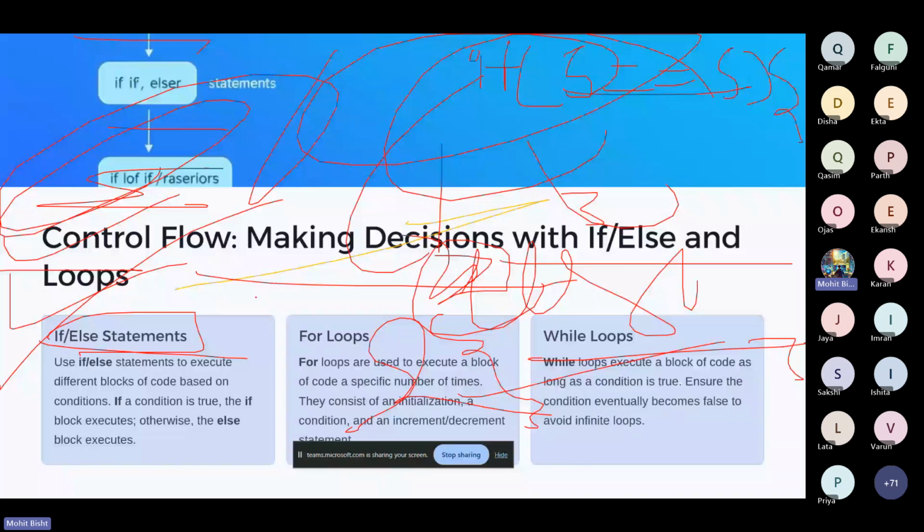So use if else statement to execute different blocks. I already discussed what blocks are. Suppose there is a code and something written in it: if the statement is correct, it will go to the block of the correct statement. If the statement is not correct, it will redirect to another block. So this is the part of this.